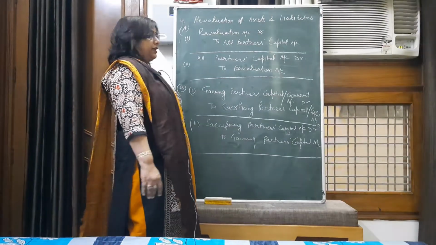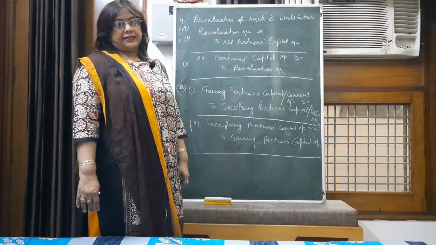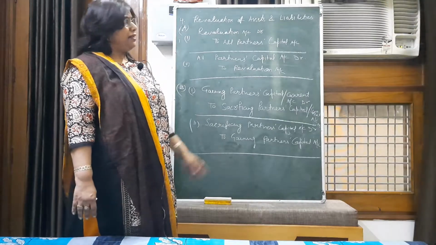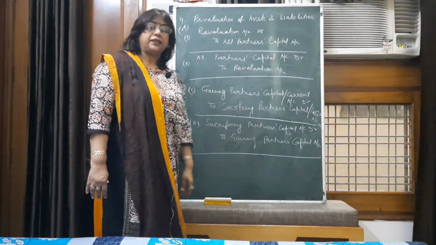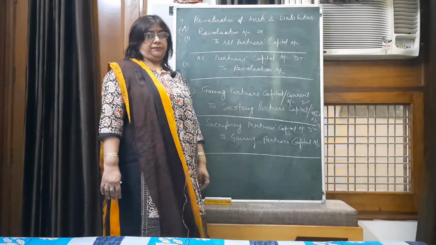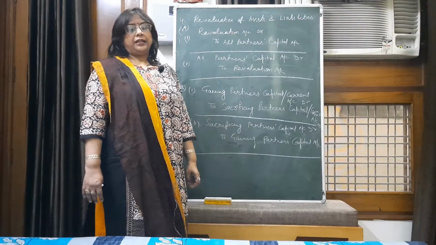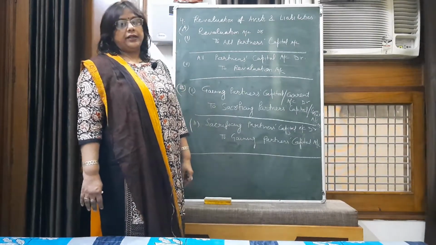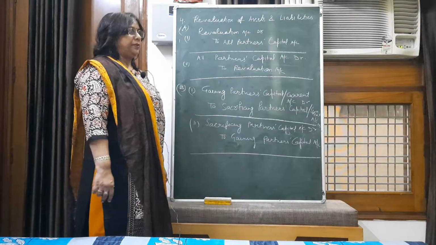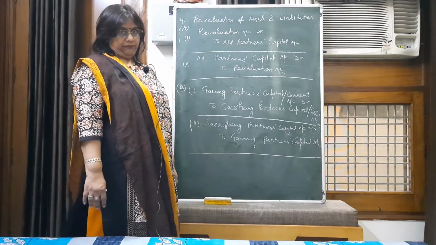And sometimes there is some unrecorded asset that has to be taken into account at the time of reconstitution. Then your journal entry will be unrecorded asset account debit to revaluation.